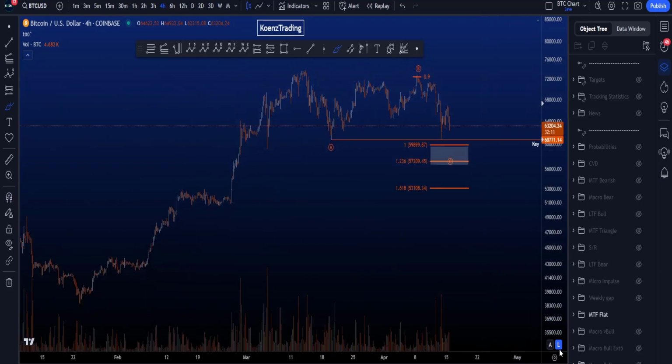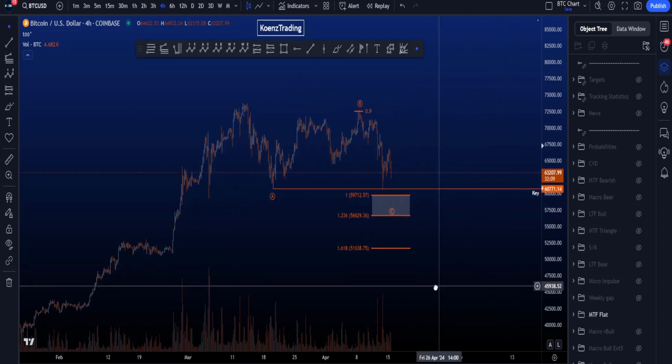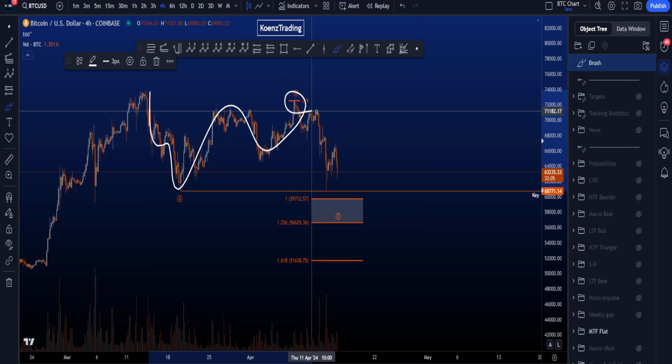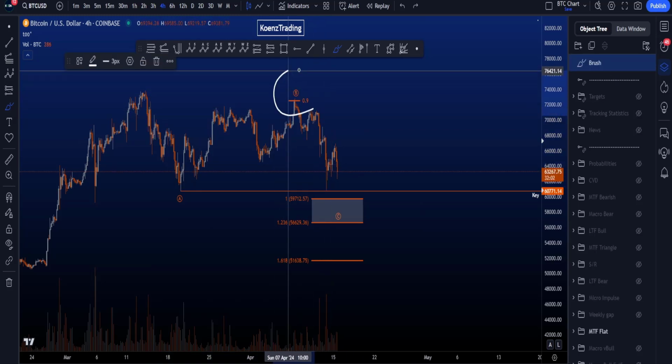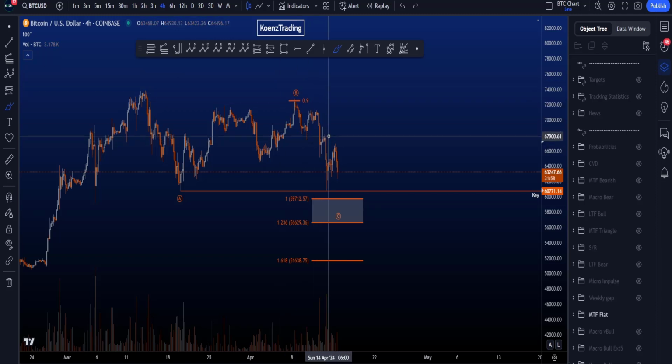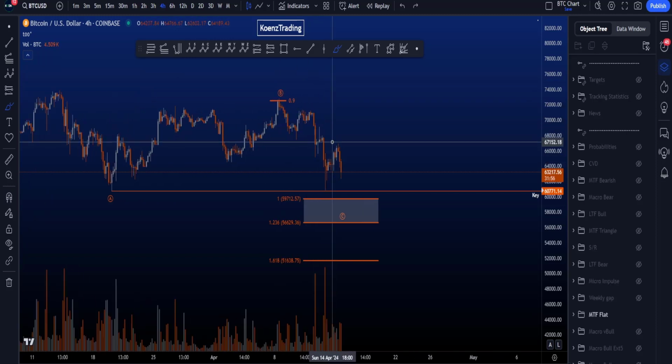Now, if we then zoom in to the local structure on the 4-hour, then the bullish scenario is actually a regular flat where another low is not a crazy idea. So here we have a 3-wave A, 3-wave B, and we look for a 5-wave C to the downside. Common target for your wave B in a regular flat is the 0.9 Fibonacci, and then we're looking for an impulse to the downside, a 5-wave impulsive structure.